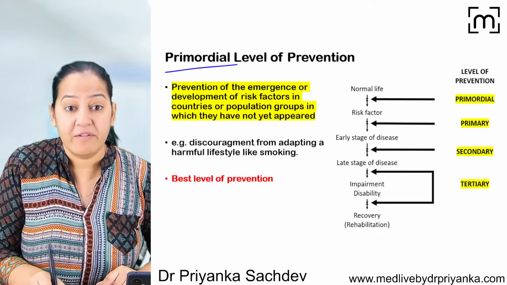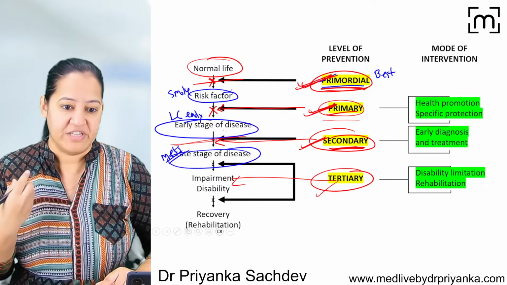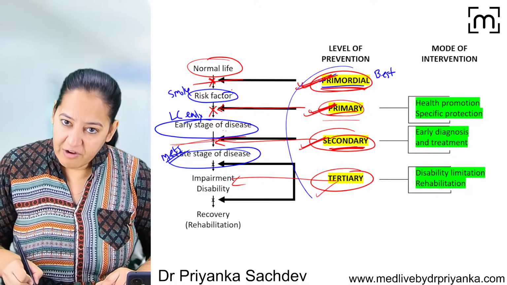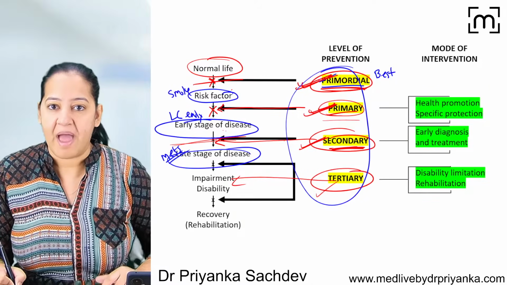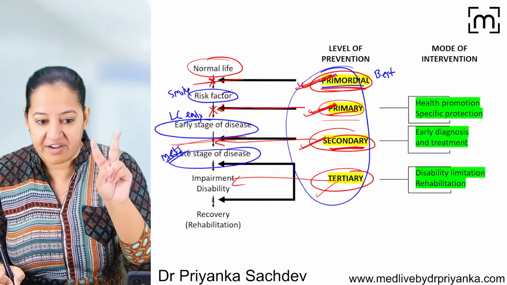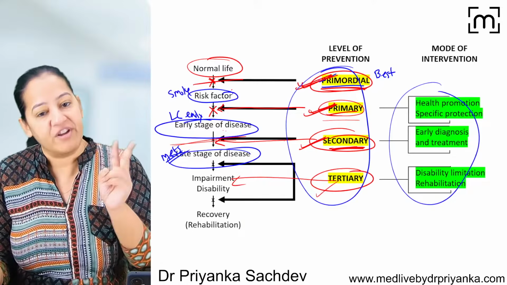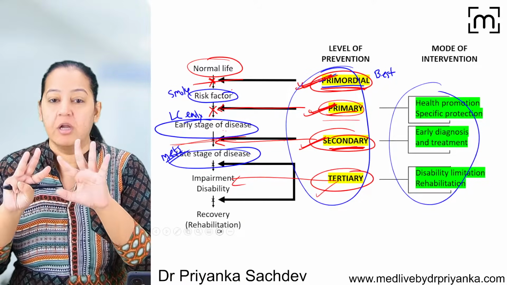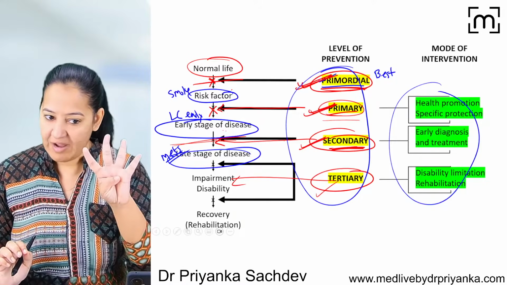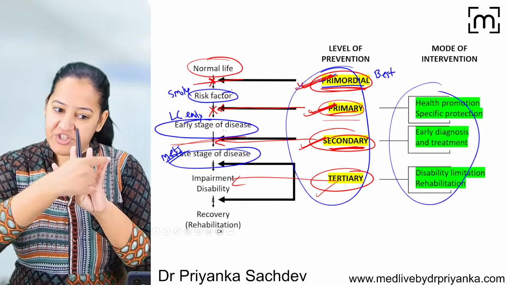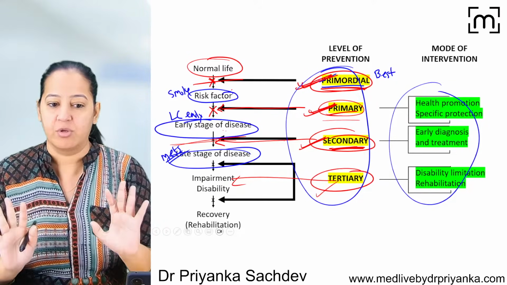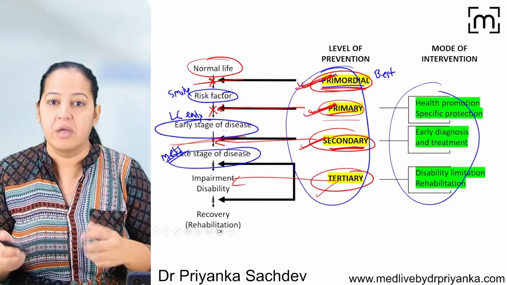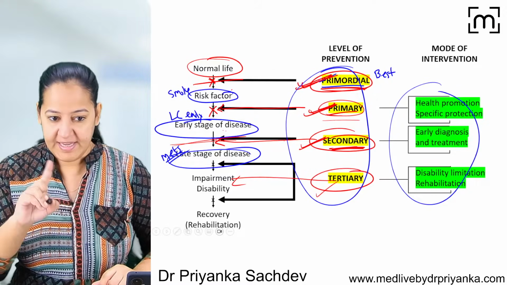The first one is the primordial, with examples and with its modes of intervention. There are 4 levels of prevention, and each of them has two modes of intervention. So in total we have 8 modes of intervention, 2 in each. Let me tell you the modes of intervention. So we will see them one by one.